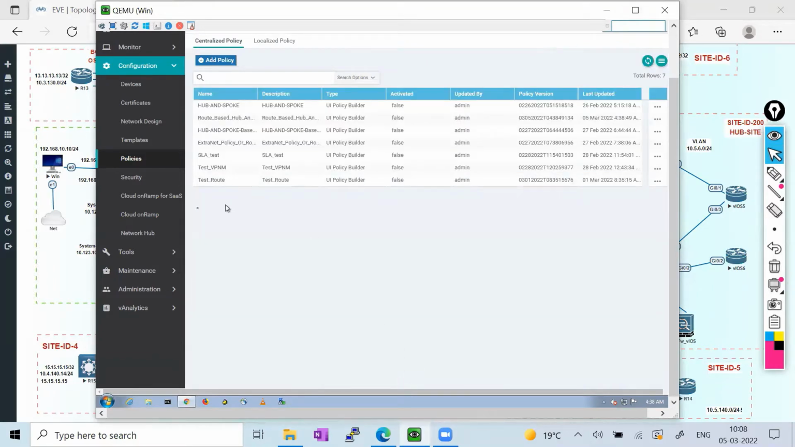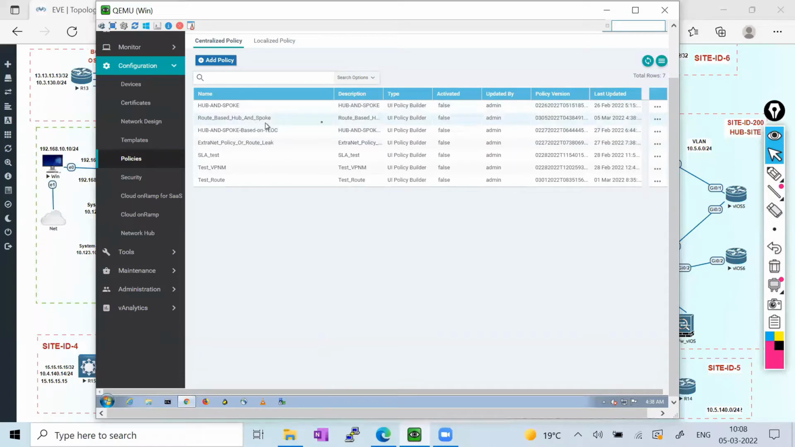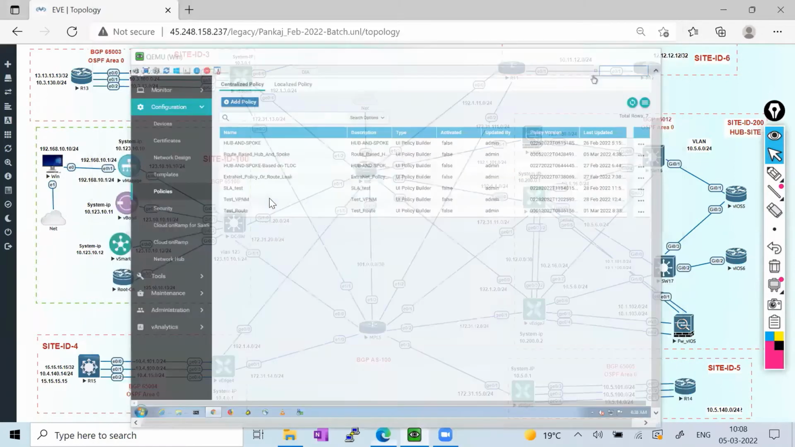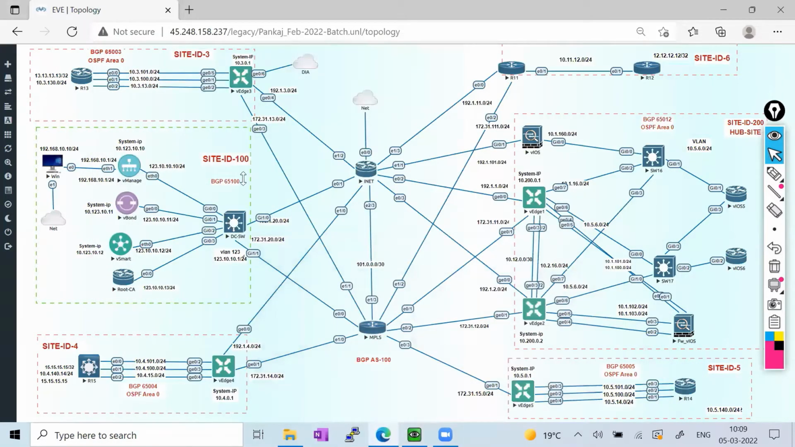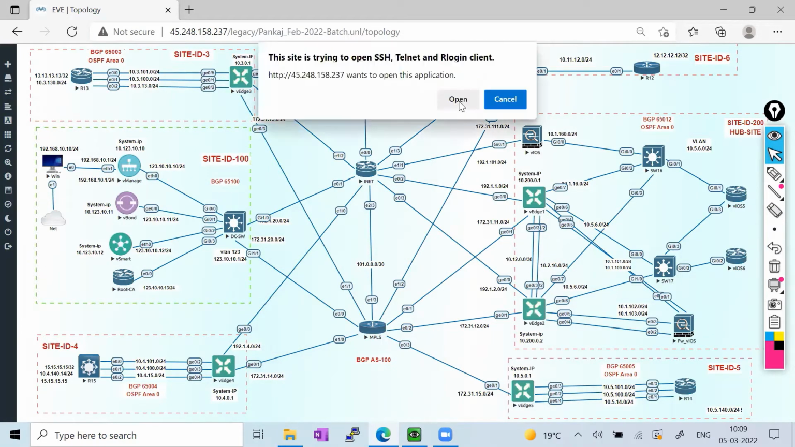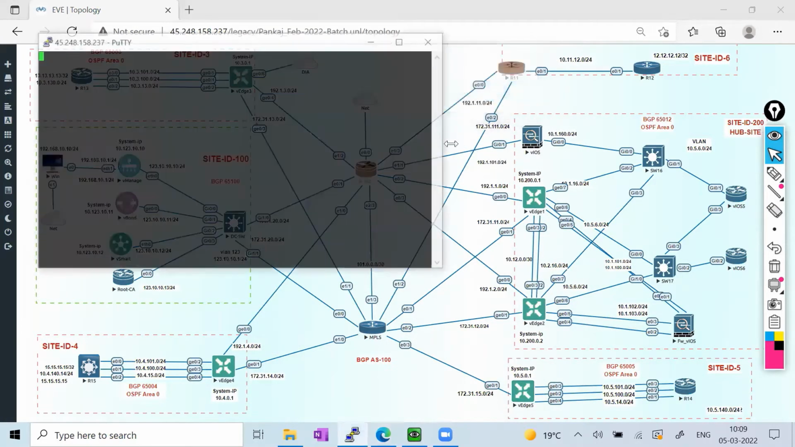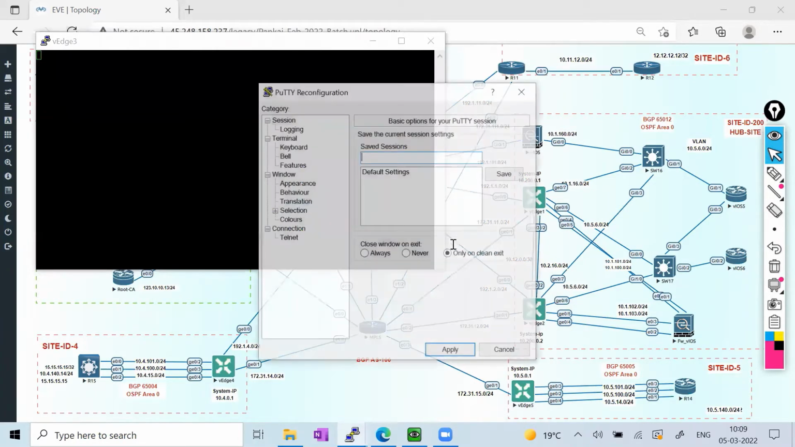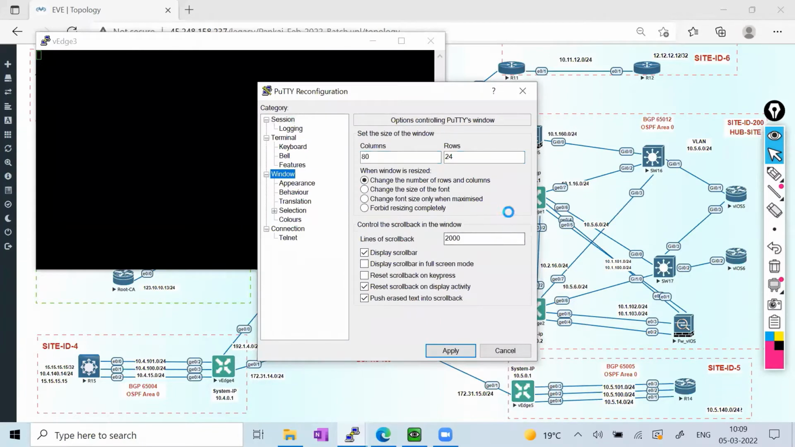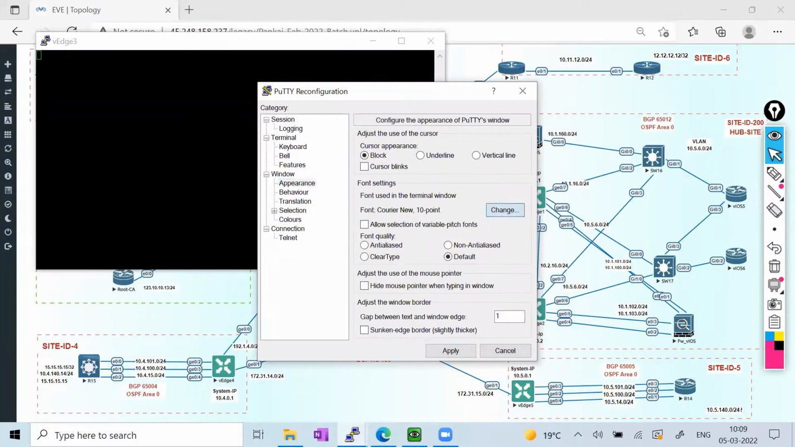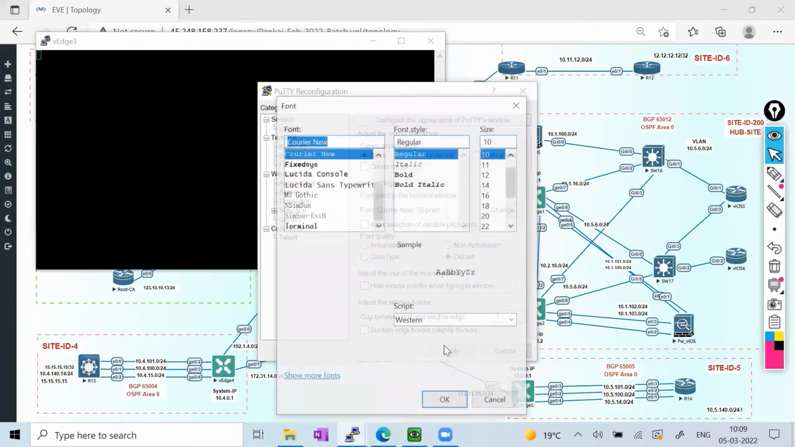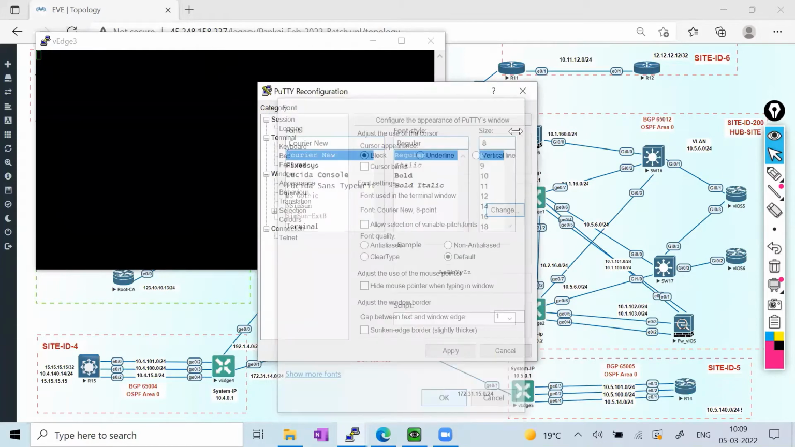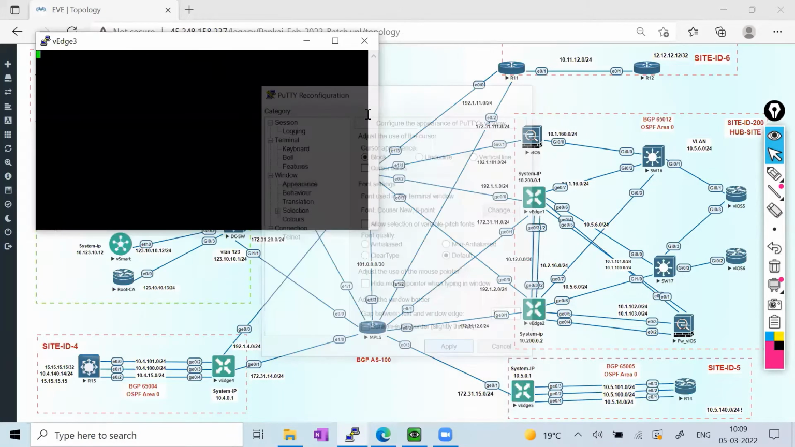So my policy has been saved. Here is my policy, the route based hub and spoke policy. Before I apply this policy, let me show you how it is behaving right now. I'm going on the VS3, and I'm just going to change this a little bit, and let me show.